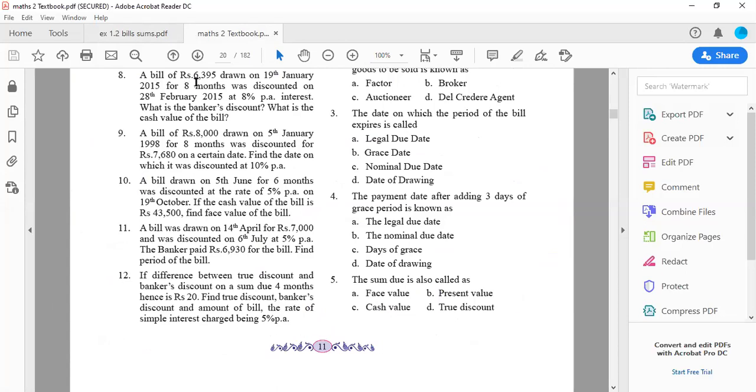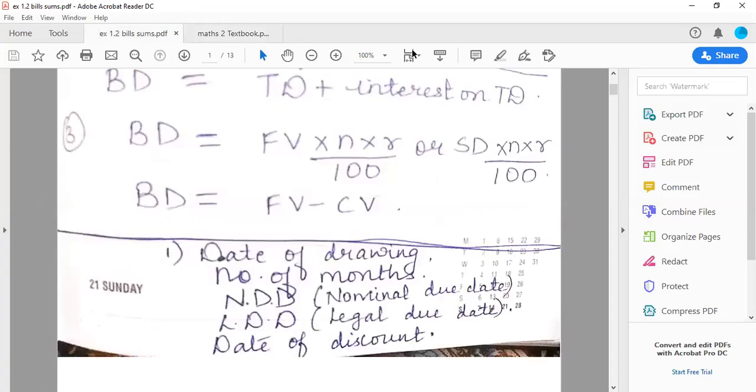A bill of rupees 6395 was drawn on 19 January 2015 for 8 months, discounted on 20th February 2015 at 8% per annum interest. What is the banker's discount and what is the cash value of the bill? So as you see class, the sum is being prepared like this. The question is given. So we start with the solution. So pay attention.